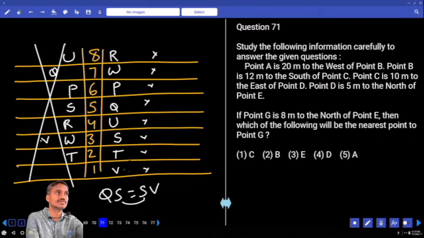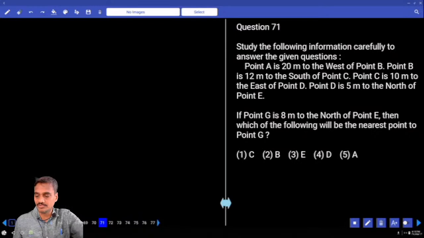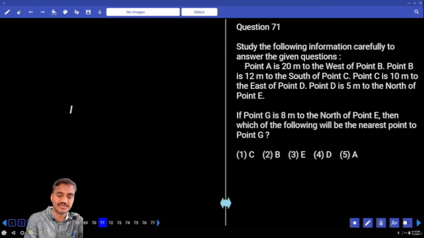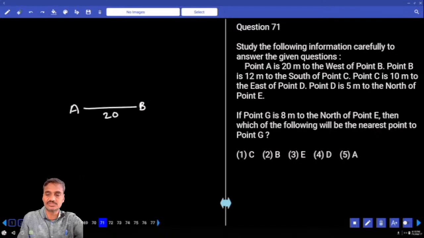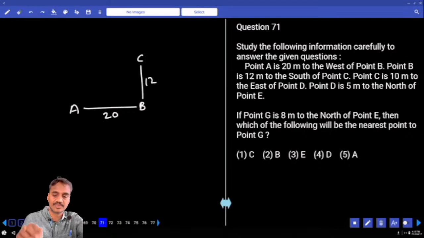Then 71 onwards, they are based on directions. Point A is 20 meters to the west of B. A is here, and the distance is 20 meters. B is 12 meters to the south of C, and C is 10 meters to the east of D. The distance between C and D is 10 meters.